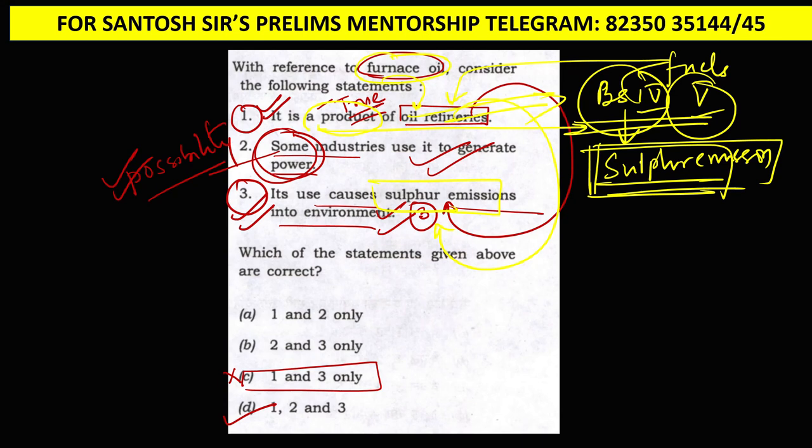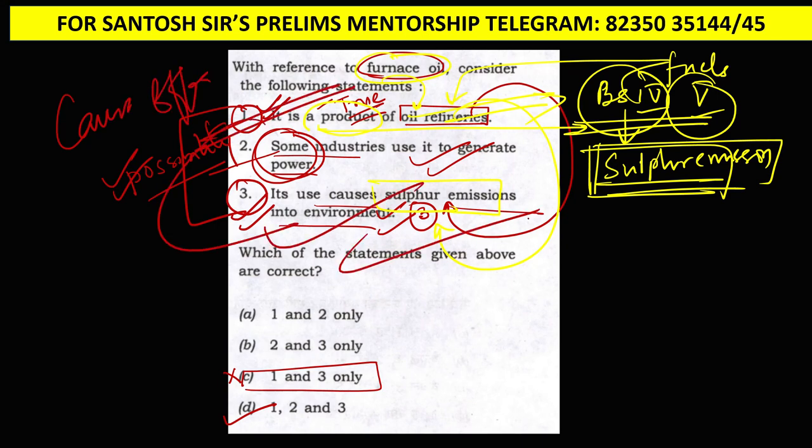'Some' is used, 'some' denotes possibility. This means statement 2 is correct, and statements 1 and 3 have to go together because it is about cause and effect. If one is true, automatically 3 is true. So always look for those options where one statement is related to the other statement.